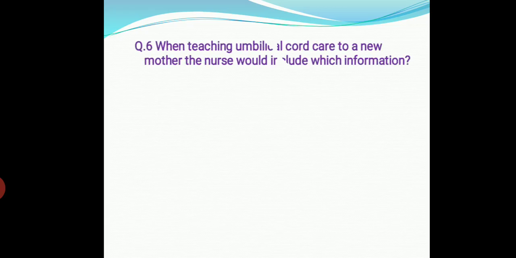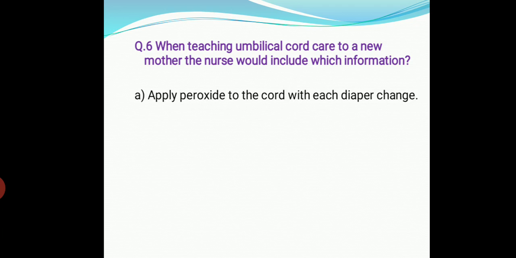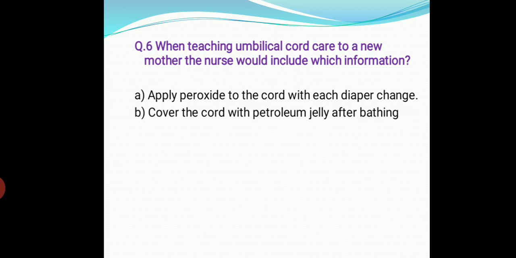Next, question number 6. When teaching umbilical cord care to a new mother, the nurse would include which information? Option A. Apply peroxide to the cord with each diaper change. B. Cover the cord with petroleum jelly after bathing.